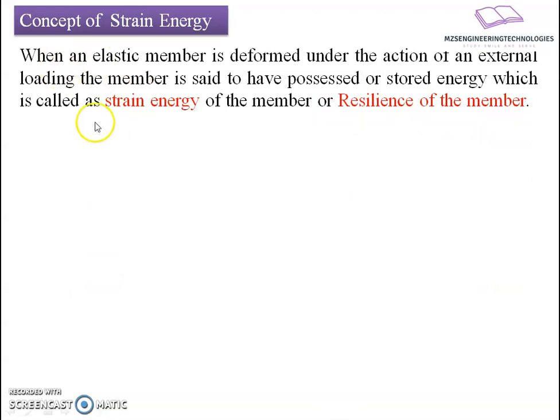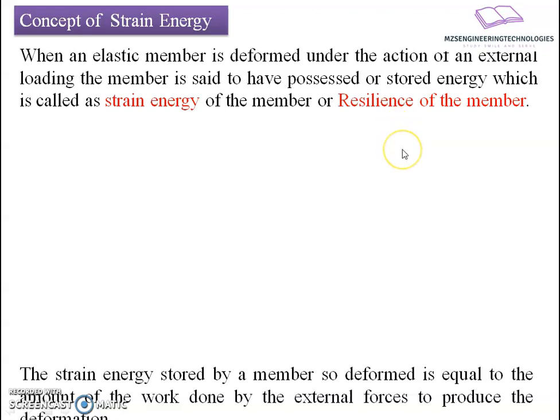So what the definition says is, an elastic member undergoes deformation under the action of external forces, and the energy stored by that member due to the deformation is called the strain energy. Or we can say it is the resistivity of the member against the applied load. That's why we can call it the resilience of the member also.